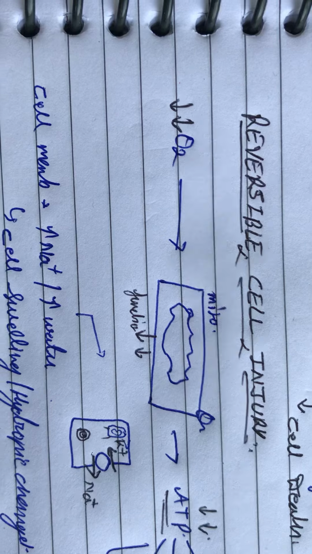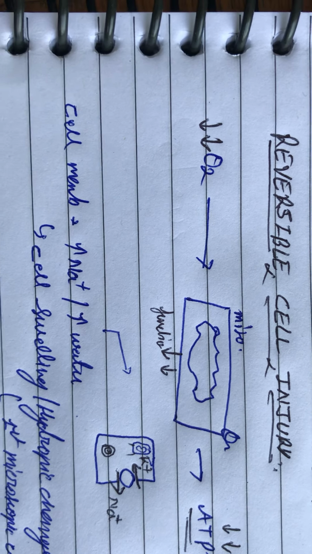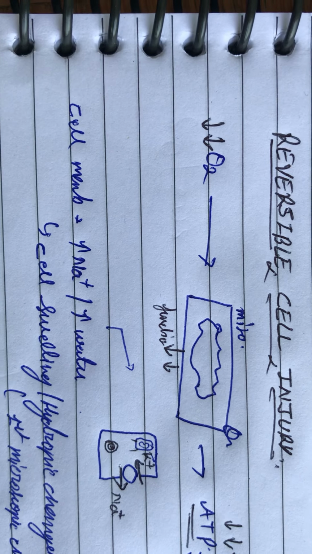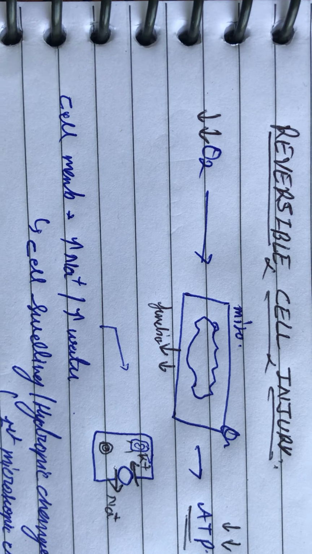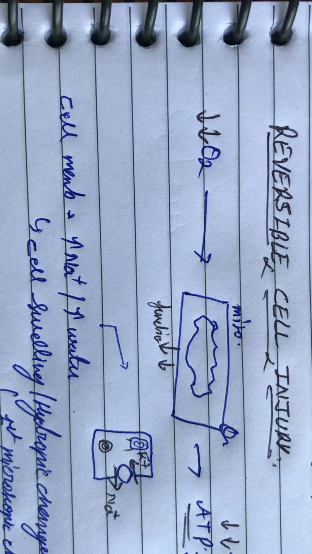The result of increased water is cell swelling. In microscopic changes, cell swelling is also called hydropic change. The first microscopic change in cells is also called hydropic change.